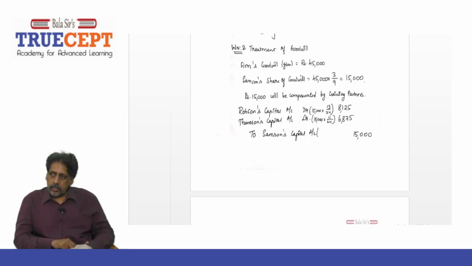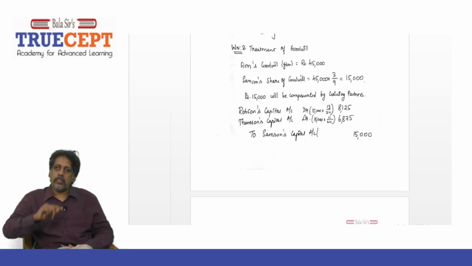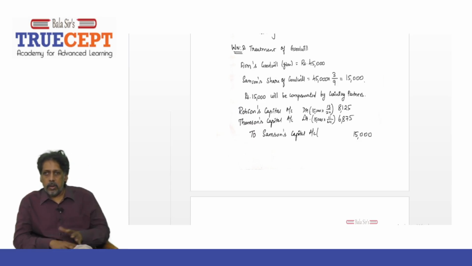And this is sacrificed or lost by this partner, and this will be compensated by partners R and T in the gaining ratio 13 is to 11. Now what is 15,000 into 13 by 24? 8,125. And then for partner T, it is 15,000 rupees into 11 by 24, which is how much? 6,875. That's it.